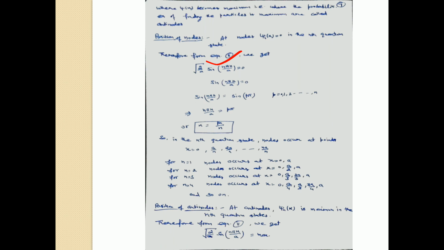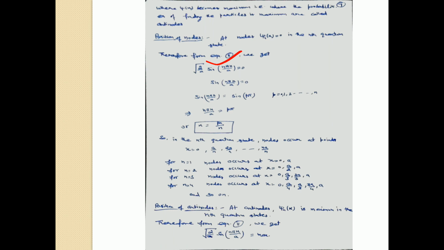For n is equal to 1, nodes occur at x is equal to 0 and a. For n is equal to 2, nodes occur at x is equal to 0, a by 2, a. For n is equal to 3, nodes occur at x is equal to 0, a by 3, 2a by 3 and a, and so on. You can calculate the position of nodes for the different states.